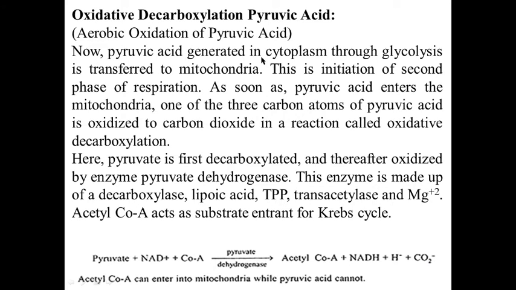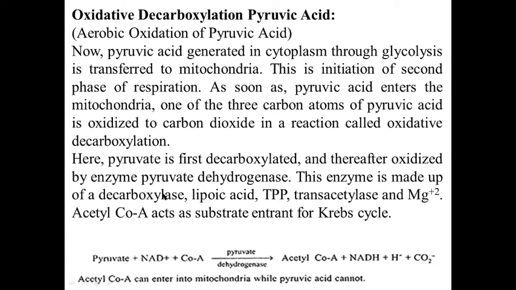Now pyruvic acid generated in cytoplasm through glycolysis is transferred to mitochondria. This is initiation of second phase of respiration. As soon as pyruvic acid enters the mitochondria, one of the 3 carbon atoms of pyruvic acid is oxidized to carbon dioxide in a reaction called oxidative decarboxylation. Here pyruvate is first decarboxylated and thereafter oxidized by enzyme pyruvate dehydrogenase.